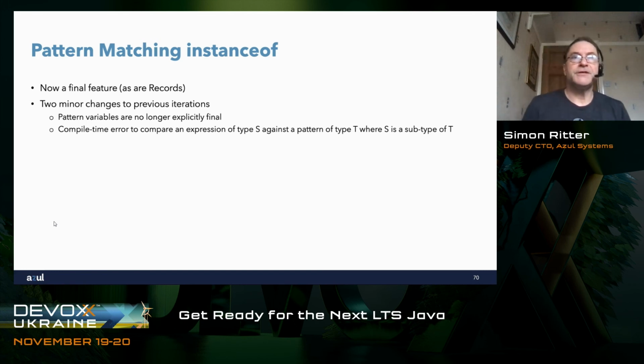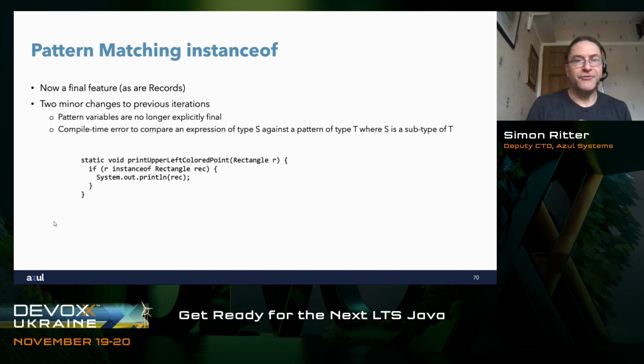What they've decided is that you can actually change the value of it, which I think actually makes sense. And then the other thing they said was it's a compile time error to compare an expression of type S against a pattern of type T, where S is a subtype of T. And you have to read that a couple of times, but if I show you an example, it's a little easier. I've got a method that takes a Rectangle as a parameter.